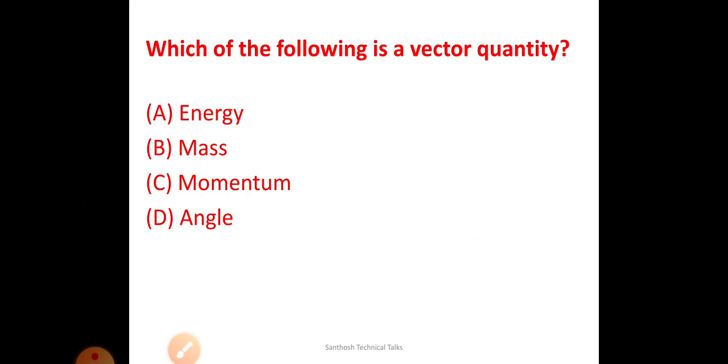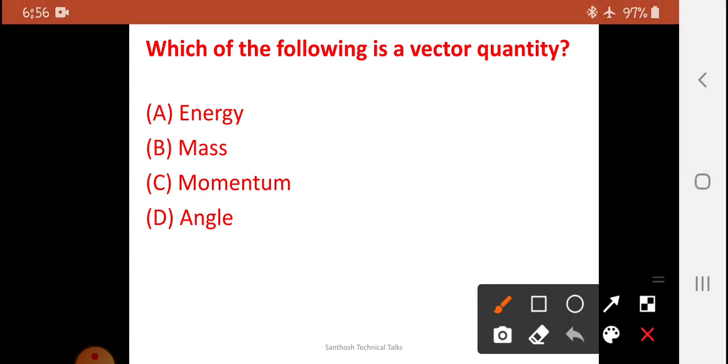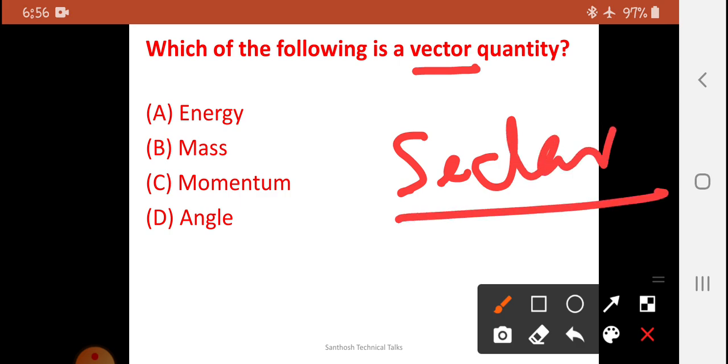Next, very interesting question. Which of the following is a vector quantity? Let me explain. We have scalar as well as vector quantities.